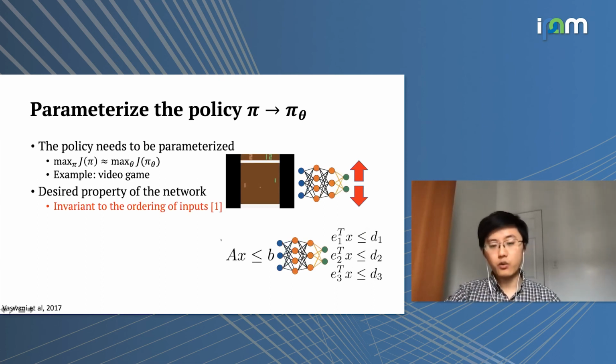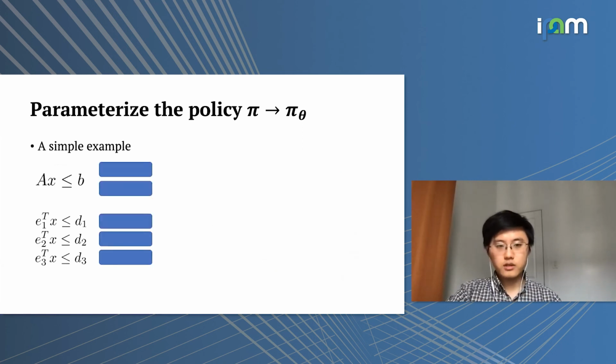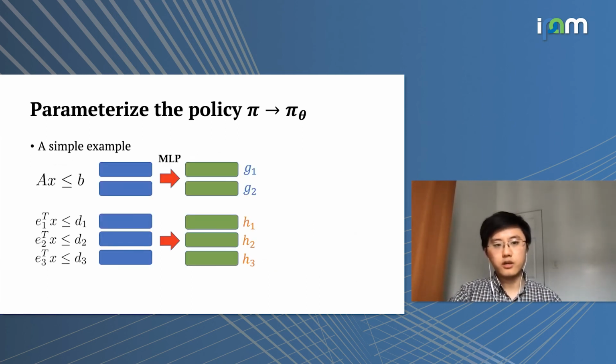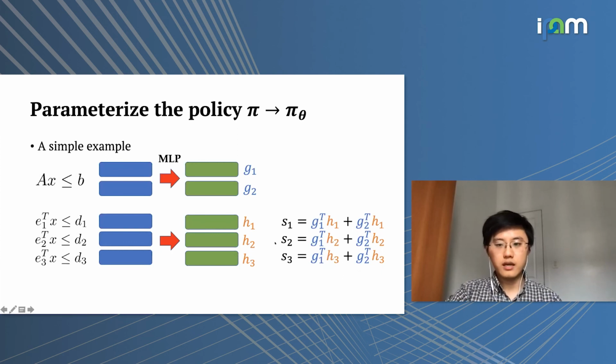One property that we want to have from the architecture is that it should be invariant to the ordering of these linear constraints. I'll just quickly glimpse through the architecture that we use. Basically, we use an attention style architecture to